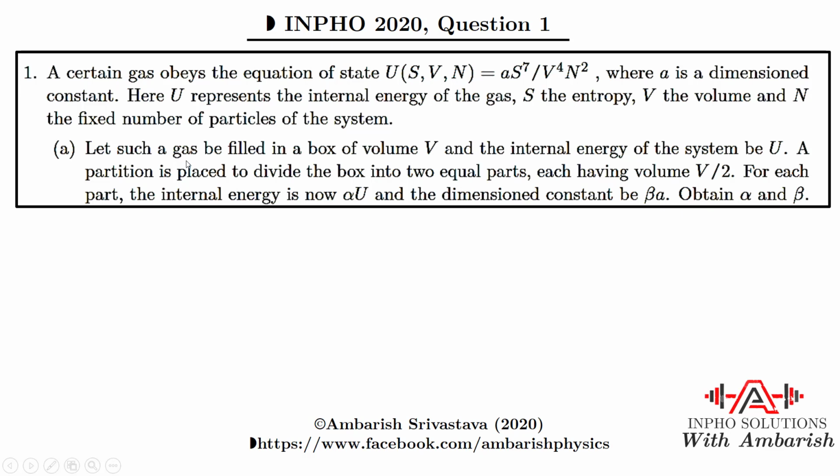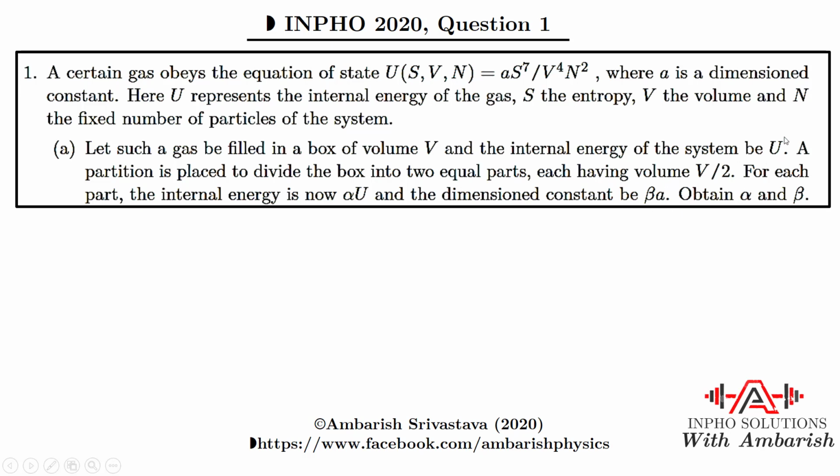Let such a gas be filled in a box of volume V and the internal energy of the system be U. A partition is placed to divide the box into two equal parts, each having volume V by 2. For each part the internal energy is now alpha U and the dimension constant be beta A. Obtain alpha and beta. So now this is a nice question on intensive and extensive properties.